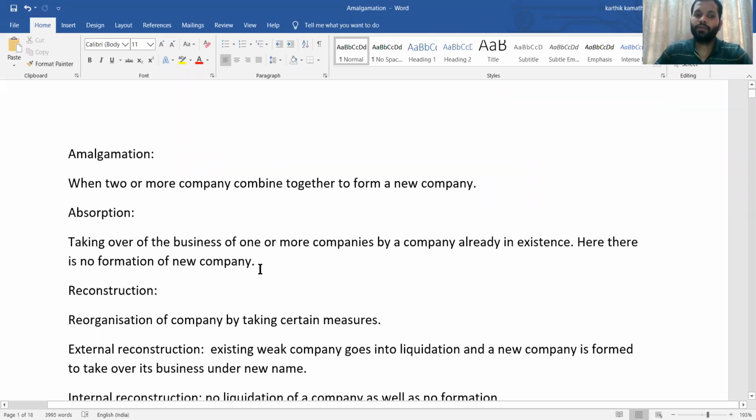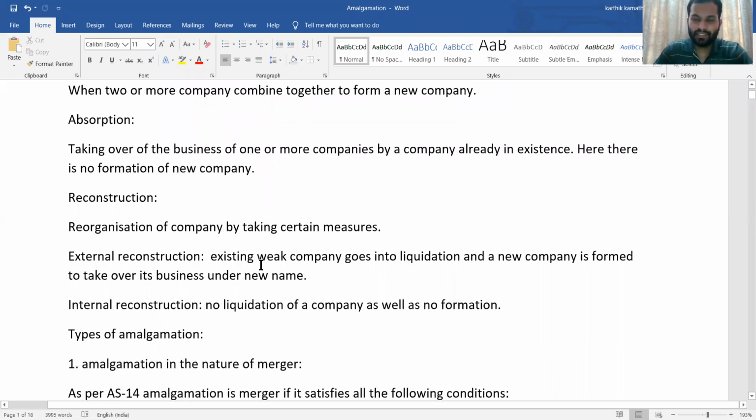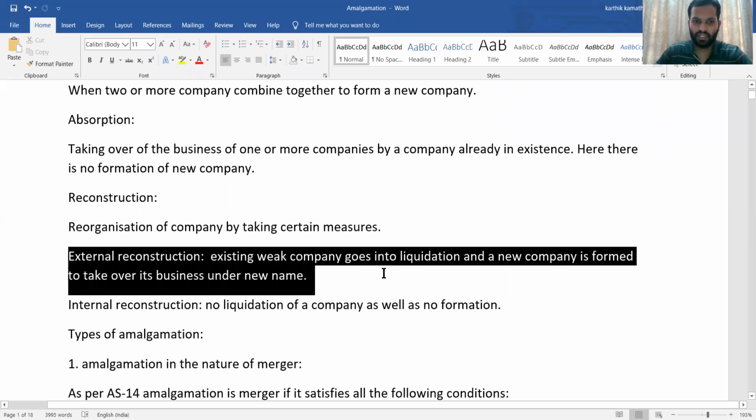Then we are going to see about reconstruction. Separately, there is a chapter called reconstruction. Reconstruction is nothing but reorganization of a company. Reconstruction may be external reconstruction or internal reconstruction. When external reconstruction takes place, whenever there are financial difficulties in the organization, a new company is formed to take over the business of the other company under a new name. That is known as external reconstruction.